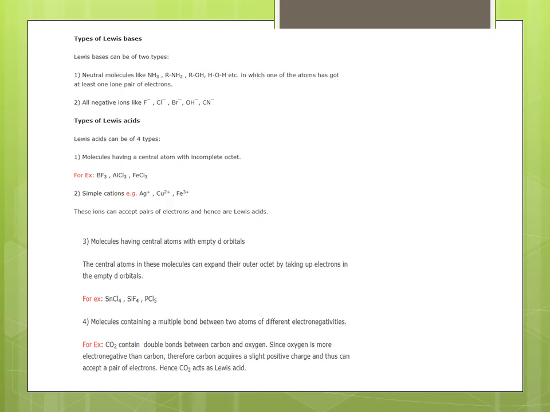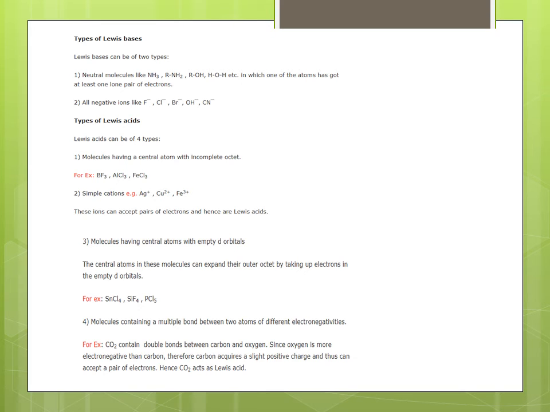Now, types of Lewis bases. Lewis bases can be of two types. Number 1, neutral molecules like NH3, RNH2, ROH, HOH, etc., in which one of the atoms has at least one lone pair of electrons. Number 2, all negative ions like F-, Cl-, Br-, OH-, CN-.